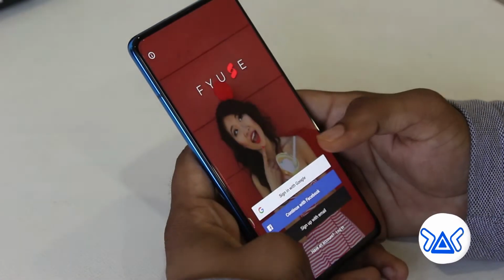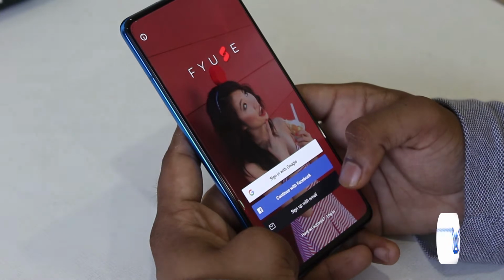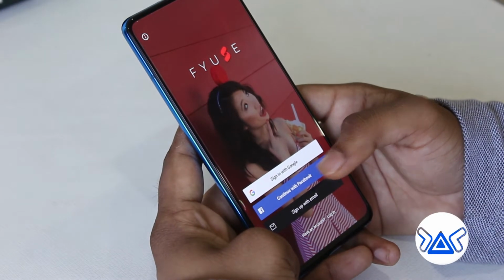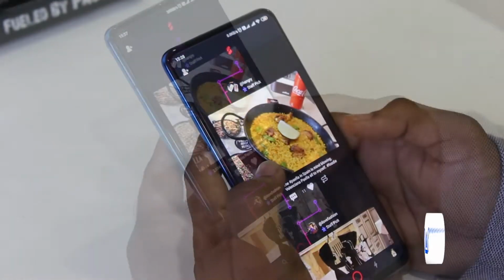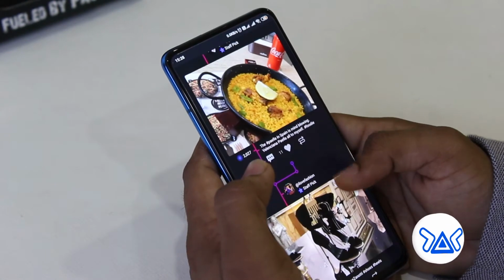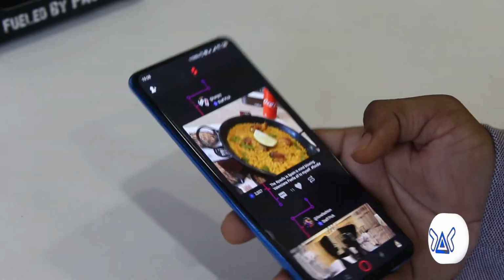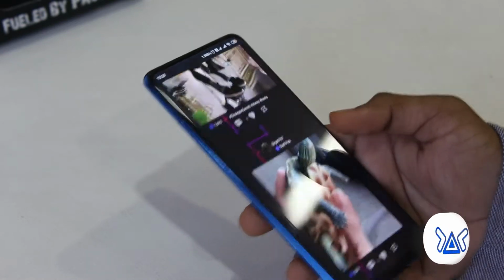Open. Here with Fyuse you can log in with your Google account, Facebook or else your email ID. So I am logging in with my Facebook account. Here you can see the library of the Fyuse app, that is the other users have created and posted their posts. You can see the 3D effect of every post.